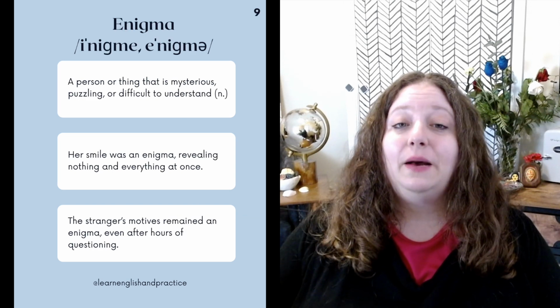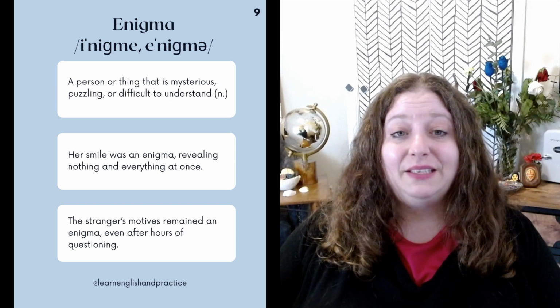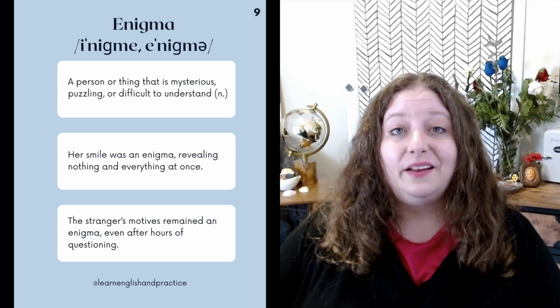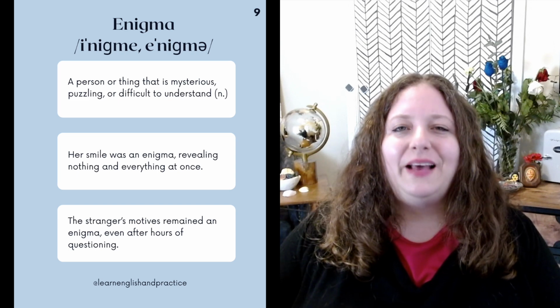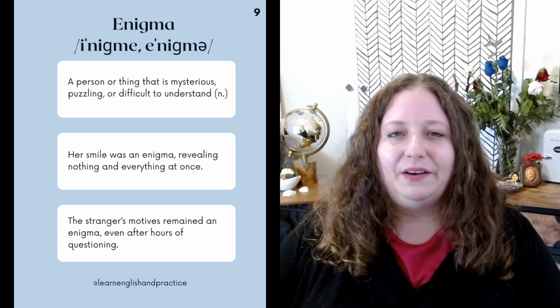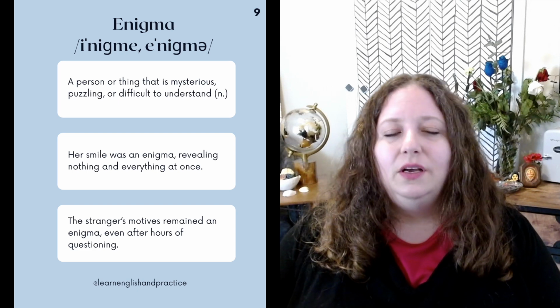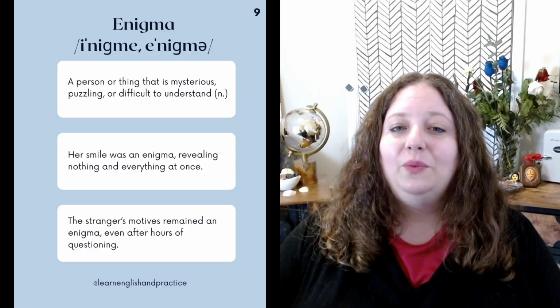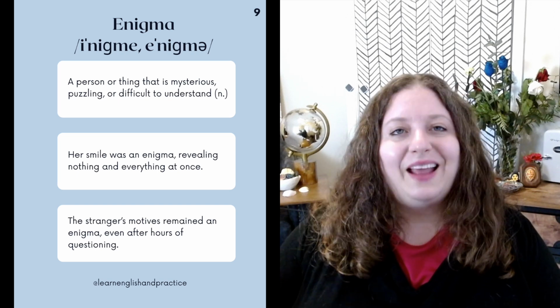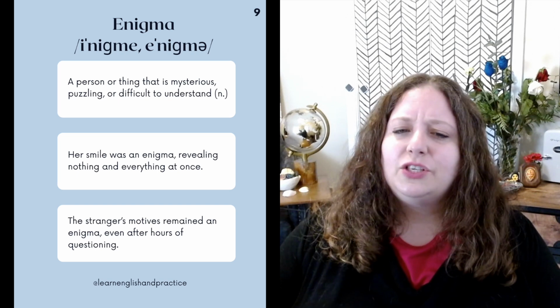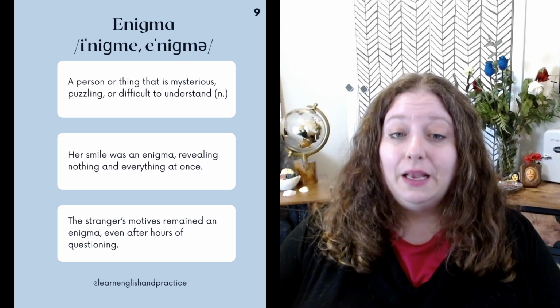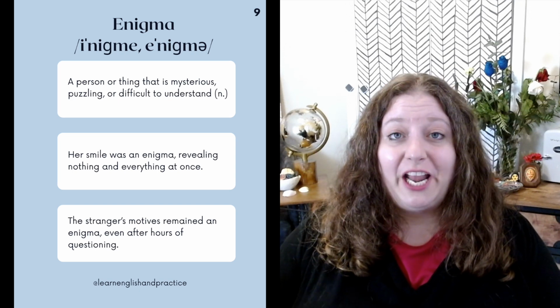Enigma. This is a person or thing that is mysterious, puzzling, or difficult to understand, as a noun. So something that's an enigma is very mysterious, very hard to figure out. Take, for example, the Mona Lisa and her smile. It's very difficult to figure out the true meaning behind that smile and to interpret it. Examples are, her smile was an enigma, revealing nothing and everything at once. The stranger's motives remained an enigma even after hours of questioning.